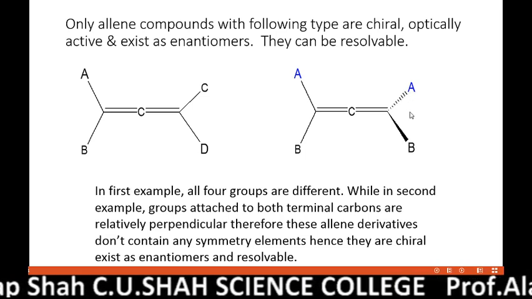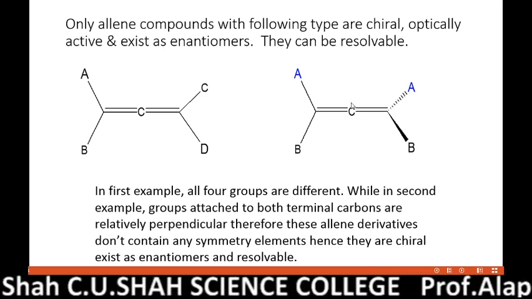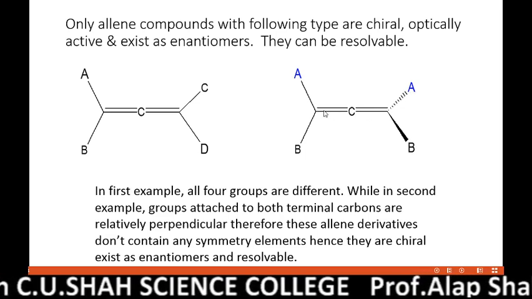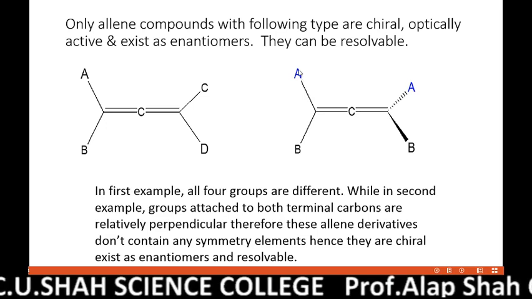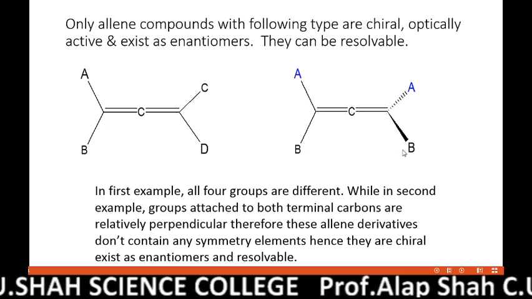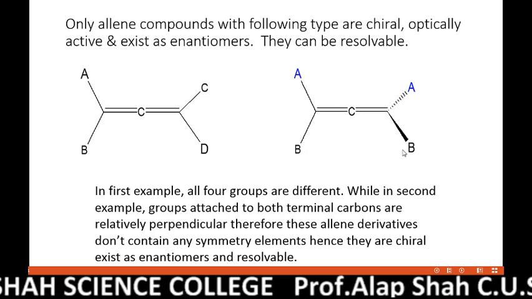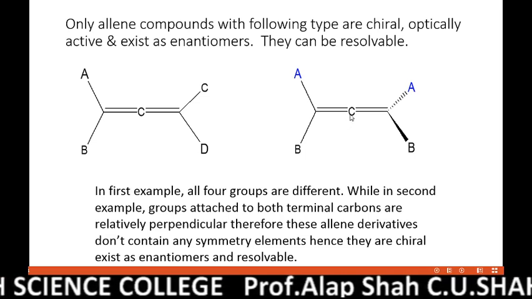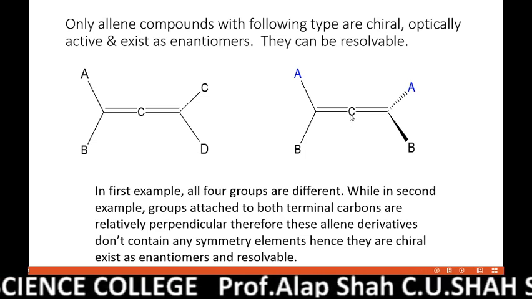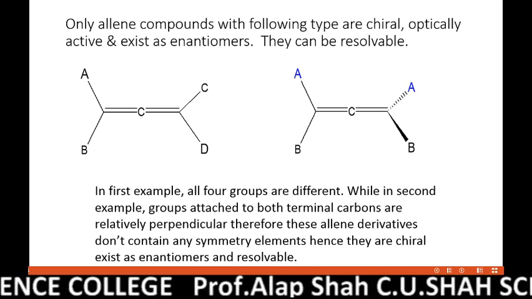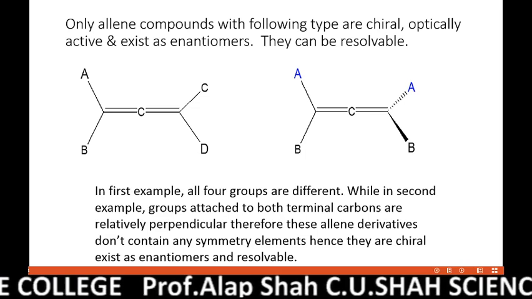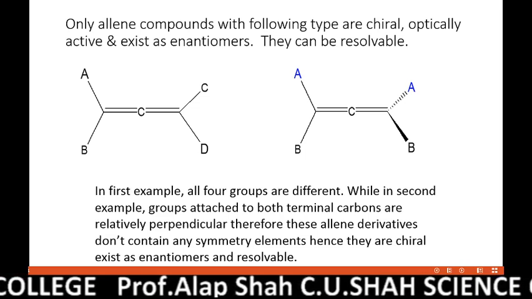That's why in such allene derivatives, though both terminal carbons have the same groups A and B, they are optically active or chiral, exist as enantiomers, and can be resolved. So this is the condition for allene derivatives.